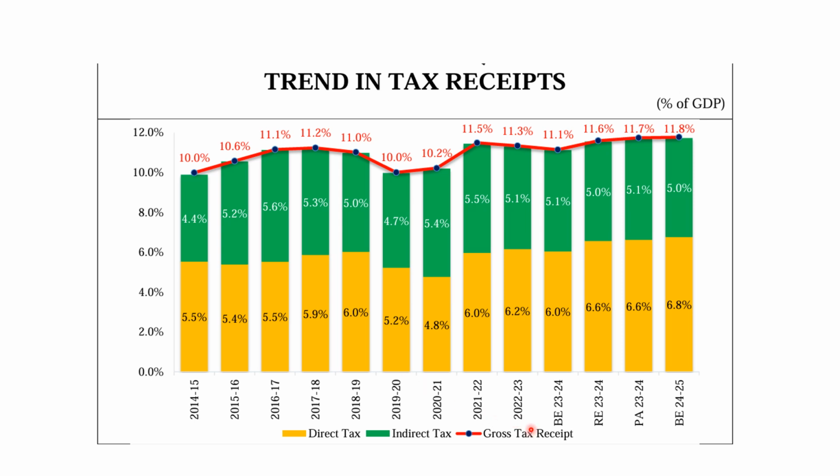If we consider year 22-23, around 6.2% of GDP is shared by direct tax and 5.1% by indirect tax, and around 11.3% of GDP comes from total or gross tax receipts.